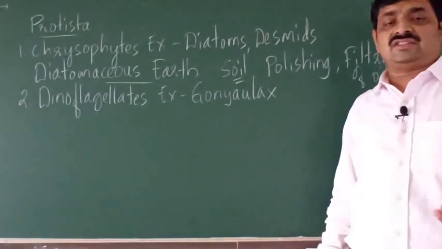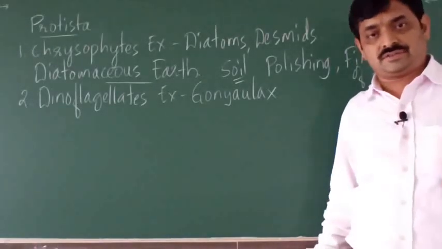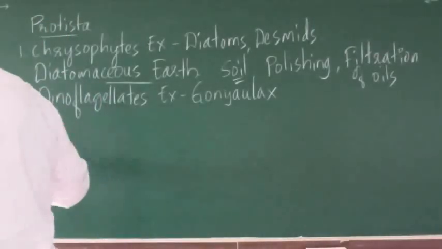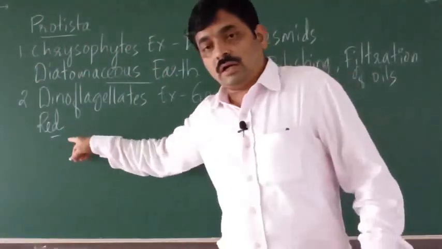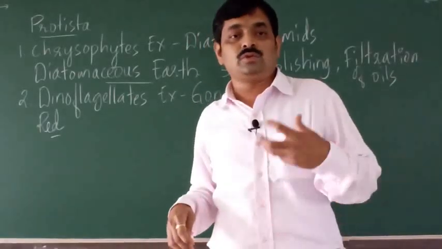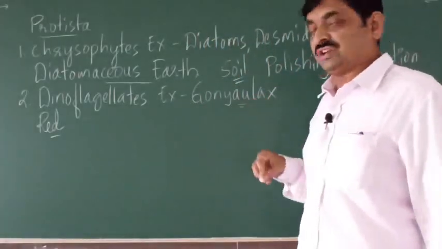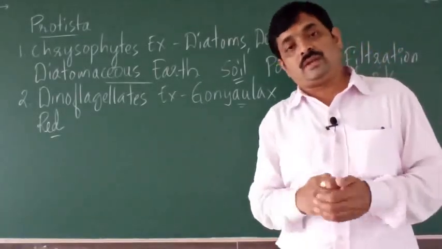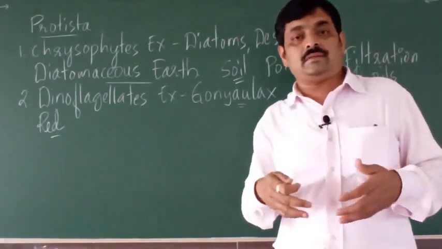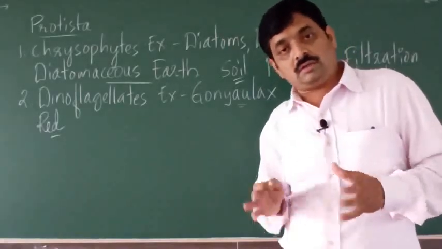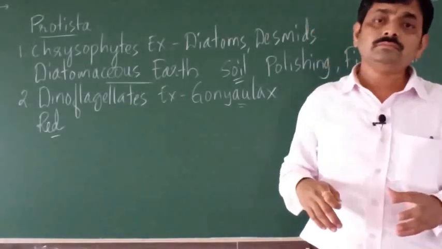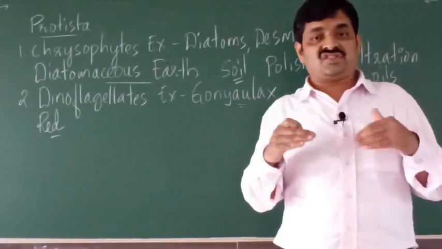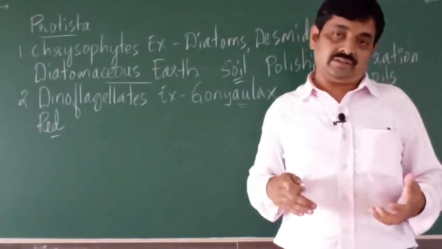Now these dinoflagellates have different colors, right? So one example we can take is red. So red dinoflagellates, whose example is Gonyaulax. Now these red dinoflagellates, what do they do? They reproduce, they multiply in seawater, they increase in number, and the number increases to such an extent that the seawater appears red.